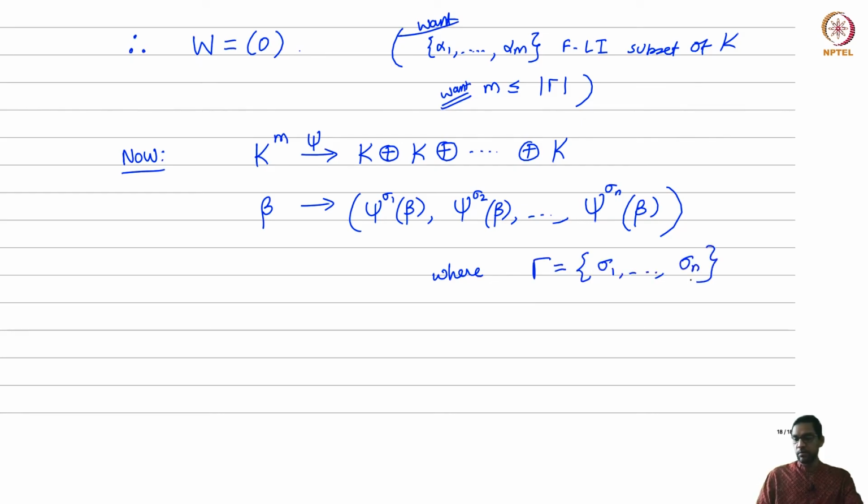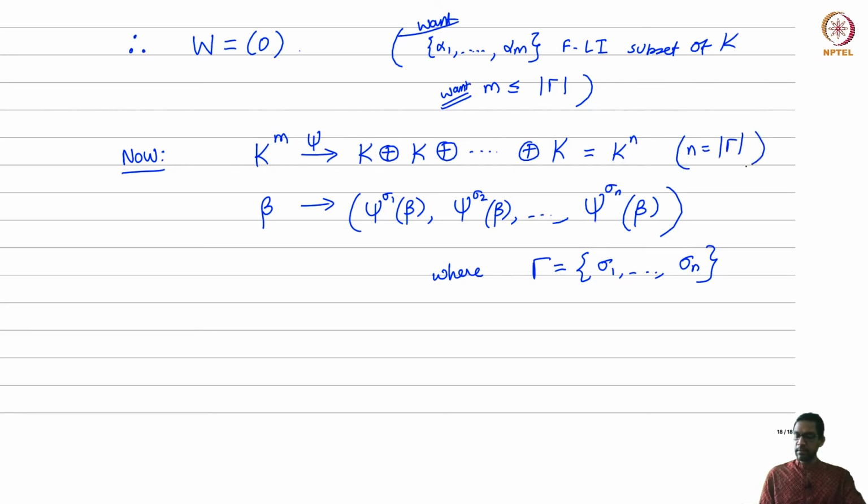So I had a map psi sigma for each element of my group gamma. Now I'm just stitching together all those maps, forming one single map from K^m to K^n, where n is the cardinality of gamma.